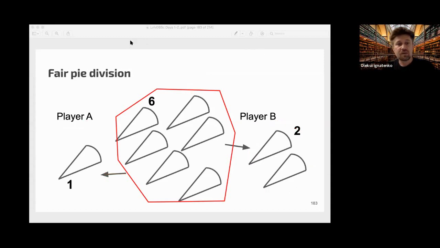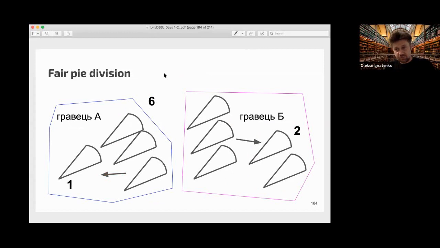Okay? So we need to divide pi equally, and then the first player will get 4 shares and the second player will get 5 shares. And this is division according to pi, to fair pi division. It's called the principle of division.